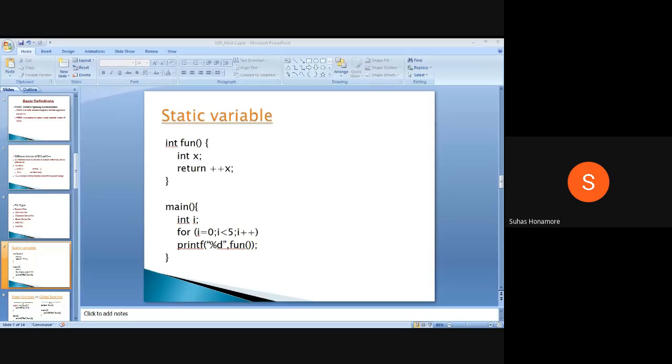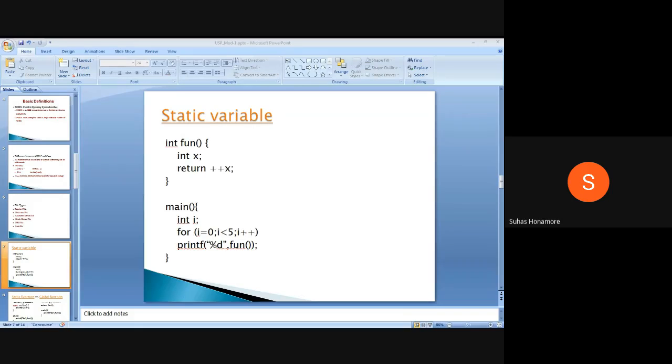5 times you are calling the function, but 5 times garbage value will come. Now x is not initialized, so by default, Dikshita, switch off your audio.